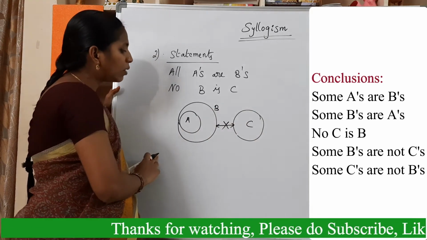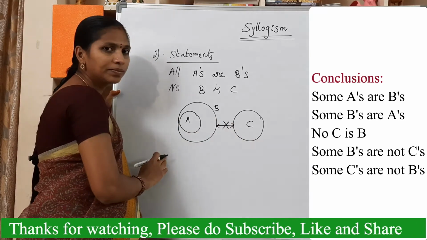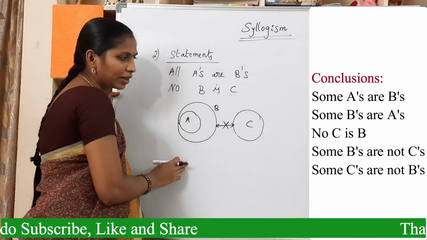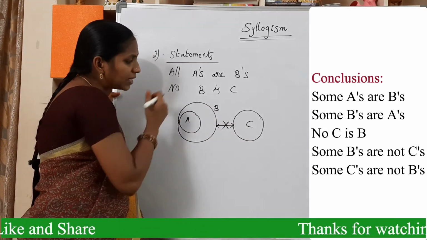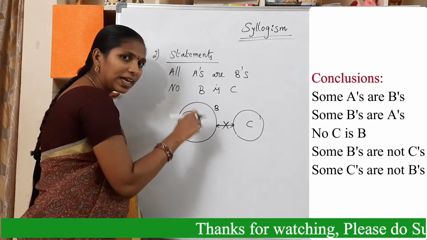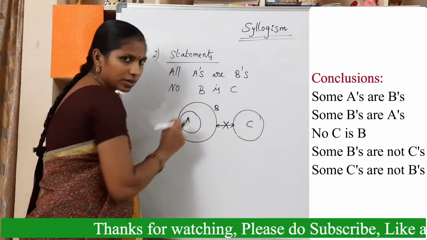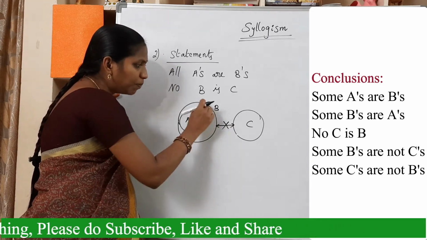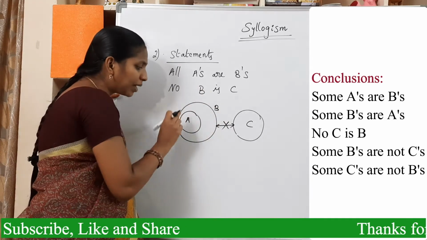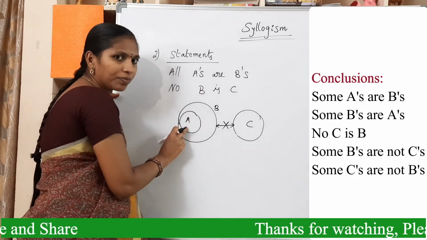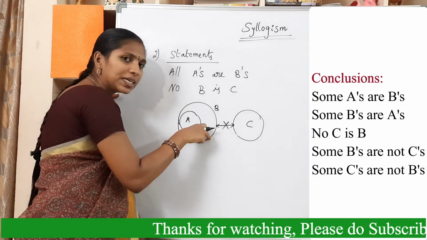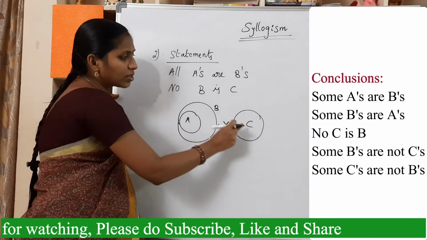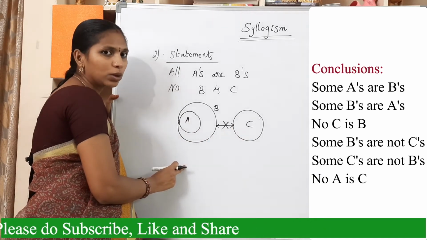Okay. Now see the relation in between A and C. Actually there is a relation between B and C. But A is present inside of B, that's why indirectly there is a relation in between A and C. What are the conclusions applicable for this B? Those conclusions are applicable for this A also, because entire A is present inside of B. So here no A is C. This is a correct conclusion.